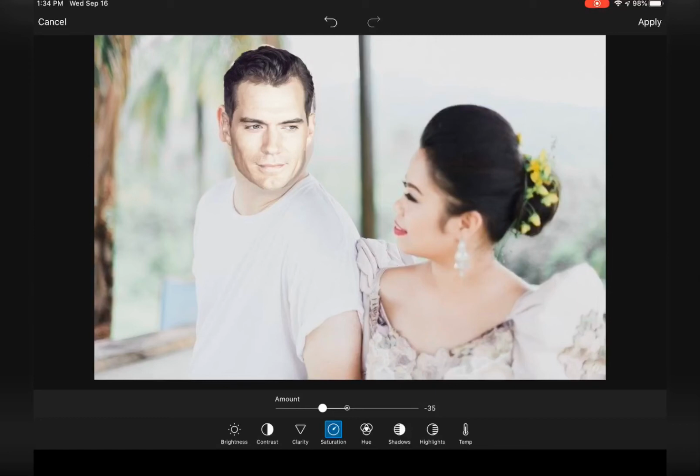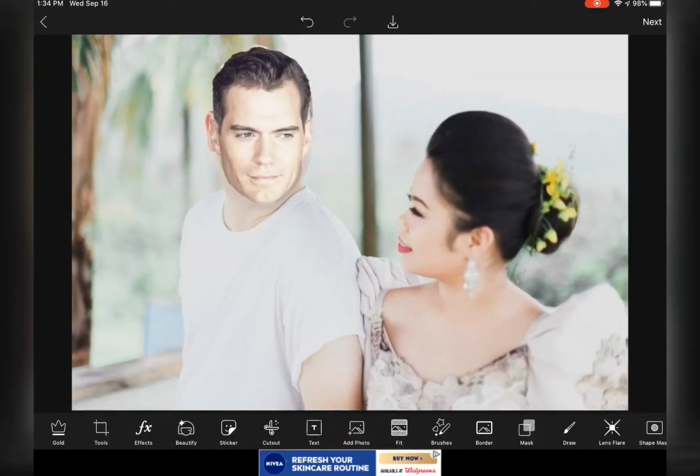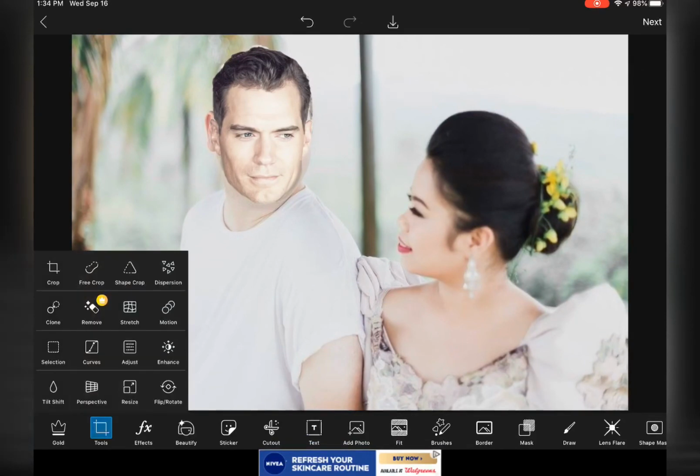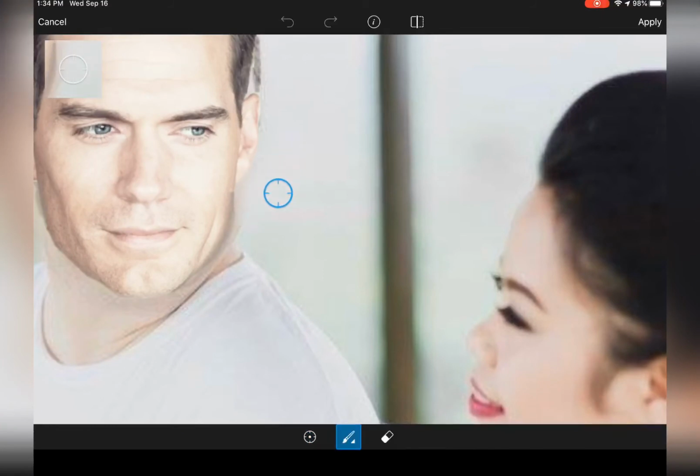Because if you notice, my husband's neck is really white, so I'm trying to match it with Henry Cavill's or with my new husband's face. I think I'm good with it right now. Alright, then once you're done, just click apply, and right now if you notice guys, there are things here that overlap, but you can fix that with a cloning tool. So just go to tools, clone, and copy the area where you want it applied.